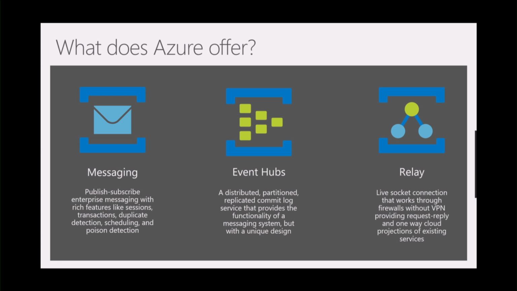The last service that we have is Relay. Who here uses Relay? All right, so a couple of you. Relay is an interesting service. It allows you to project a public endpoint for on-premise services without using VPN or complex firewall configurations. An example I like to use is if you had an Oracle or SQL Server on-prem that you couldn't move for whatever reason, you can still connect that to the cloud and have a web application front end running in the cloud that utilizes that on-prem resource.